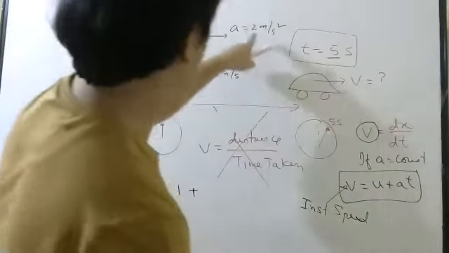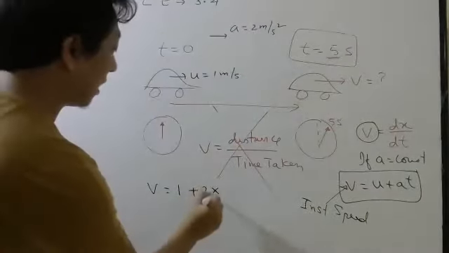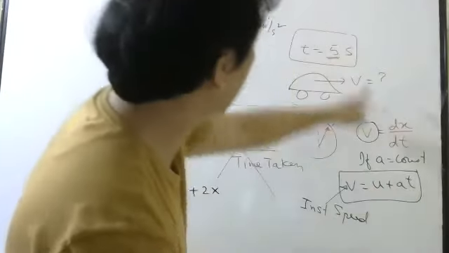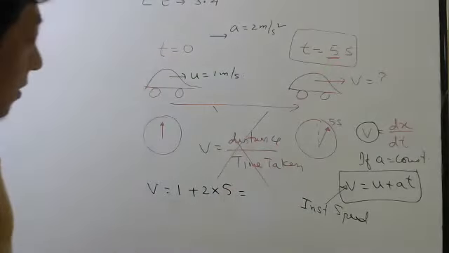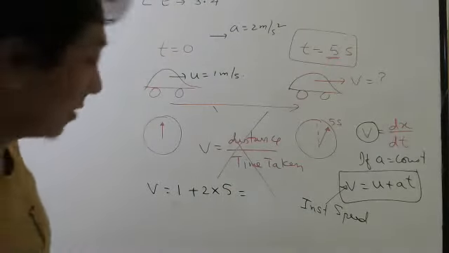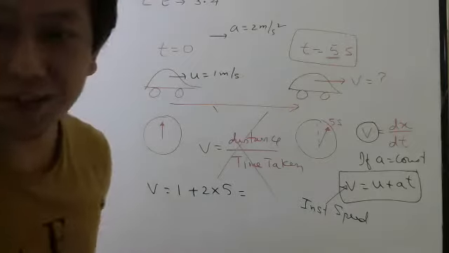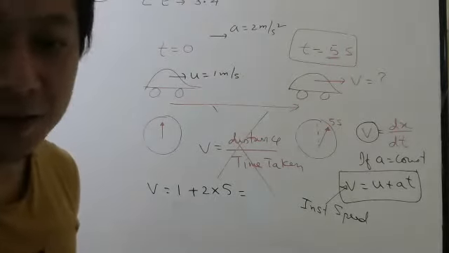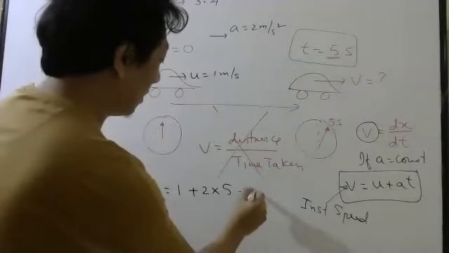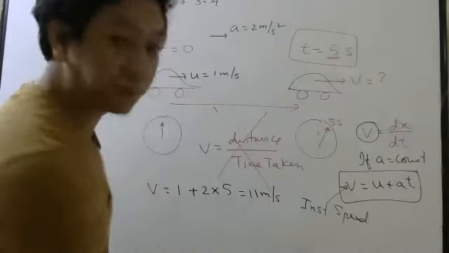Acceleration is given constant 2. After what time do they want? 5 seconds. So t is 5 seconds. So this will be how much? 15 or 11? 1 plus 2 I should do first? No. 2 5s are 10. First you should multiply, then you should add. So it will give you 11 meter per second.